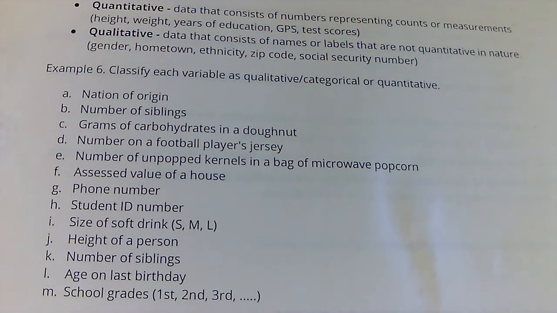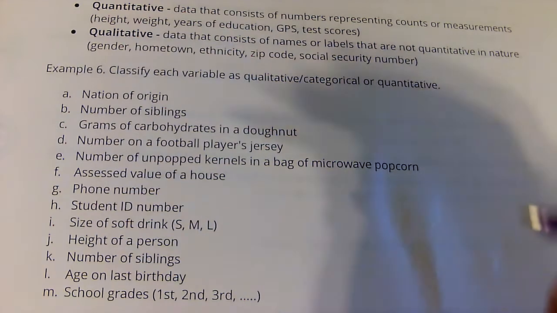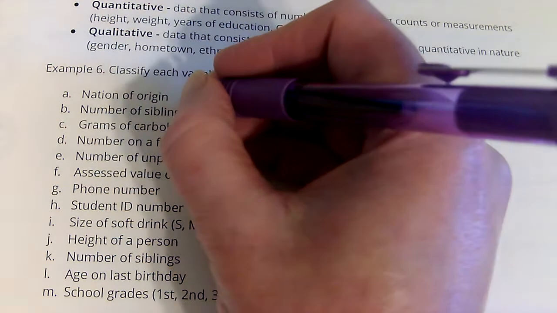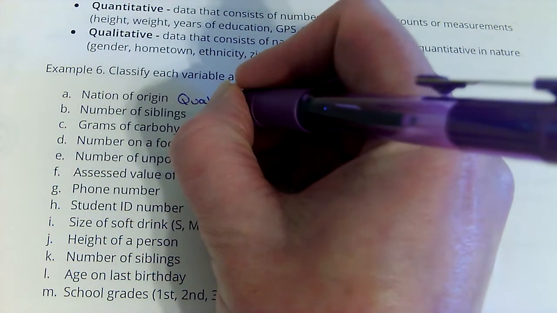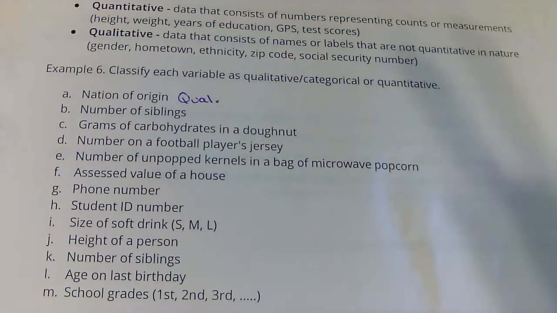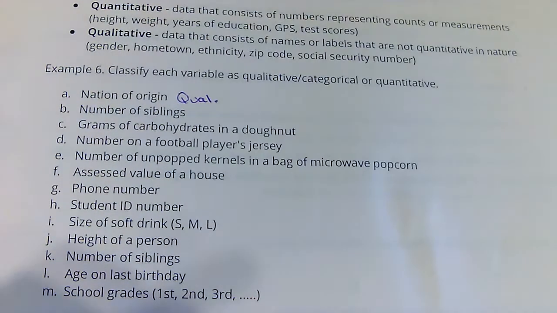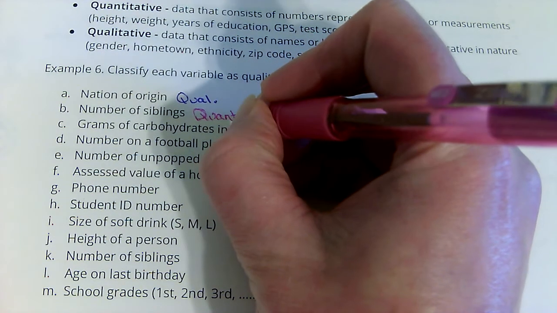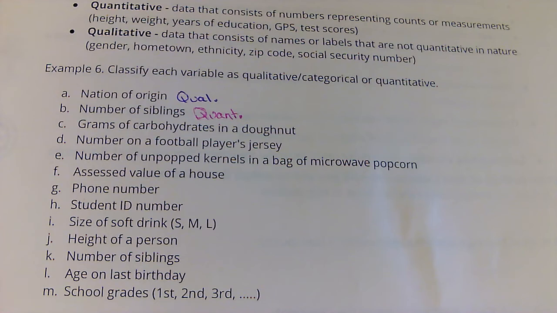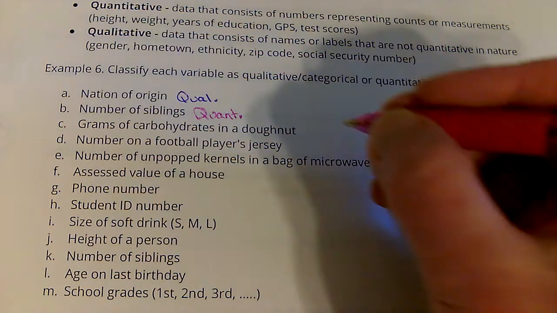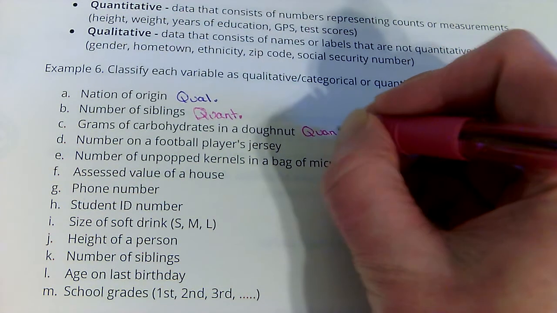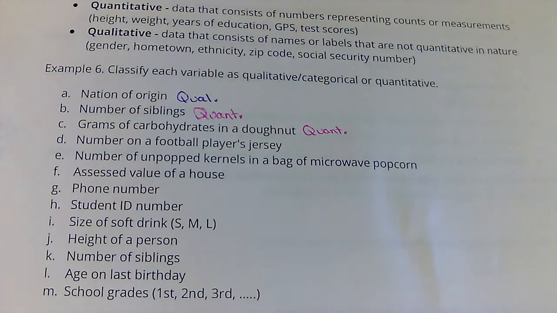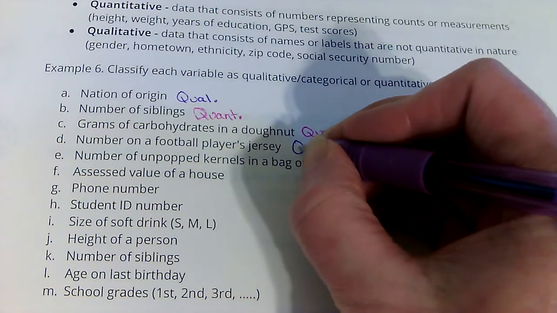So your nation of origin. Well, that's a category, that's a label, that's qualitative. I'm going to abbreviate it as qual if you're okay with that. Number of siblings. Well, I'd have to count that, so that's quantitative. Grams of carbohydrates in a donut. That's a measurement, that's quantitative. Number on a football player's jersey. That's a label. That's qualitative.